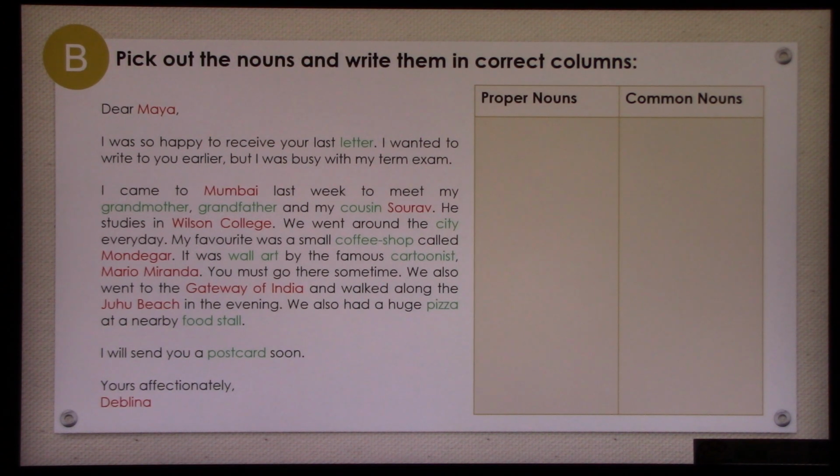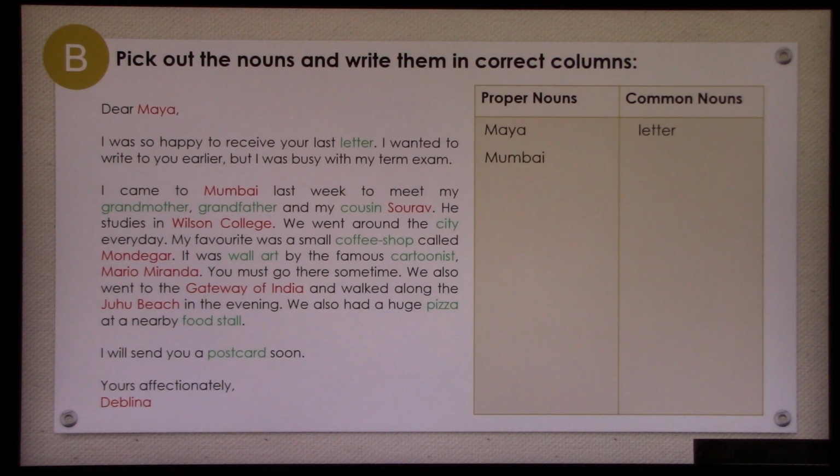Okay, you will see where these words fall, under which category and in which column. Let us start. Dear Maya. Maya is a proper noun. I was so happy to receive your last letter. I wanted to write to you earlier, but I was busy with my term exam.